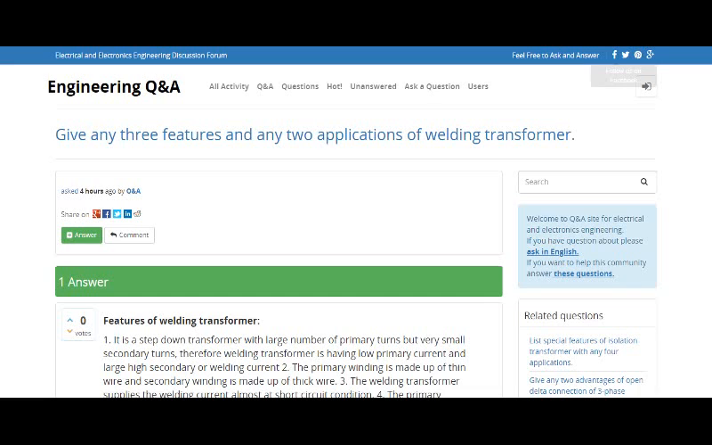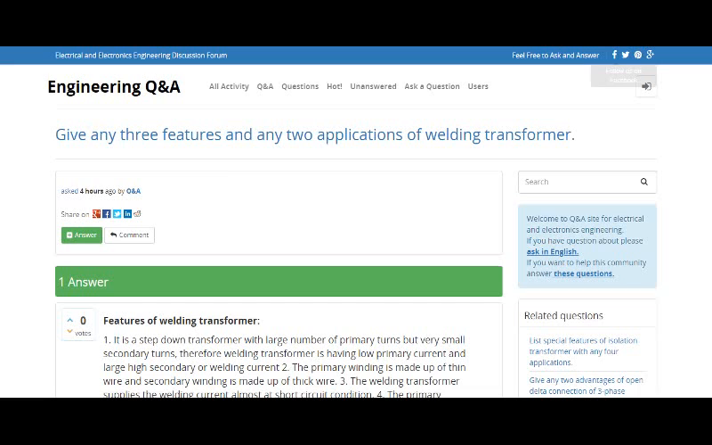Question number 17185. Give any 3 features and any 2 applications of welding transformer. Answer. Features of welding transformer. 1.